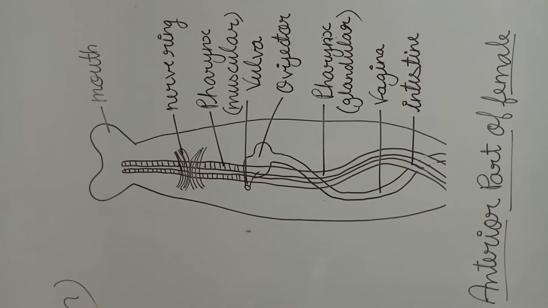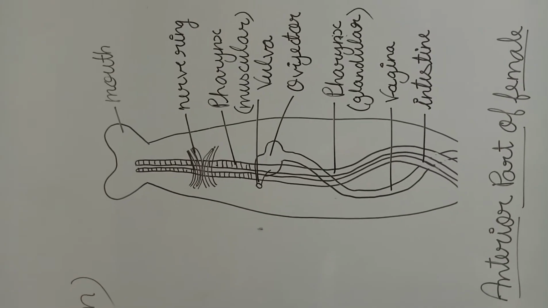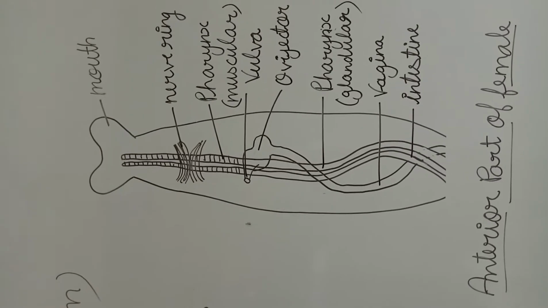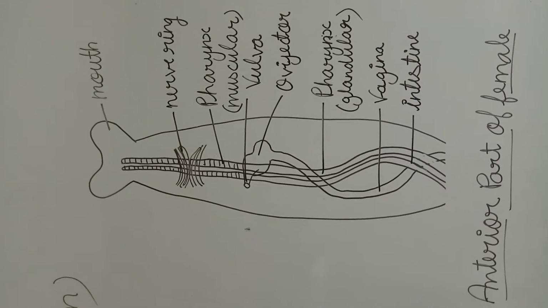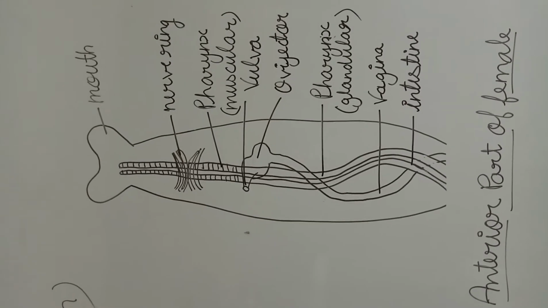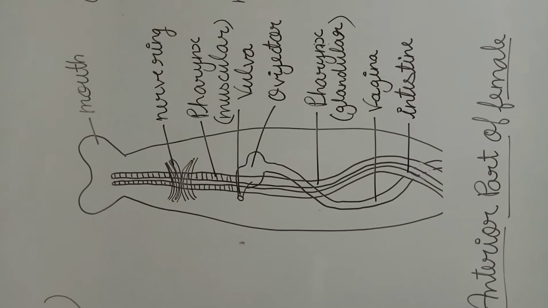Now the next part is the vagina, that is the female part of the animal, and you can see the straight intestine of the animal.